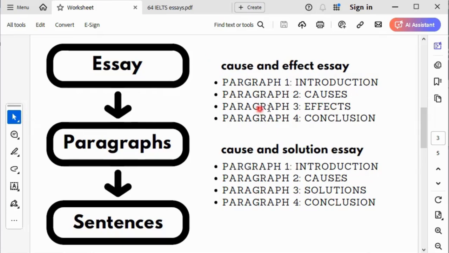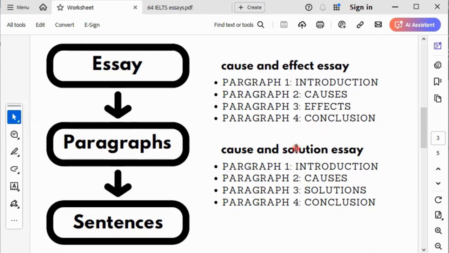Paragraph 2 and paragraph 3 should have 4 or 5 sentences. And then paragraph 4 should have 2 or 3 sentences. So your paragraph should be made up of sentences, and those sentences must be logically connected to each other.